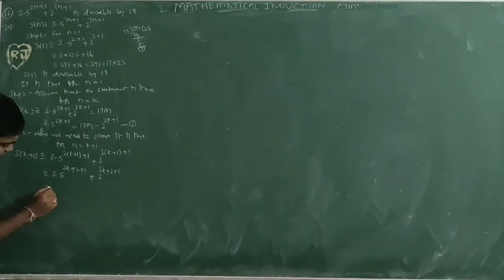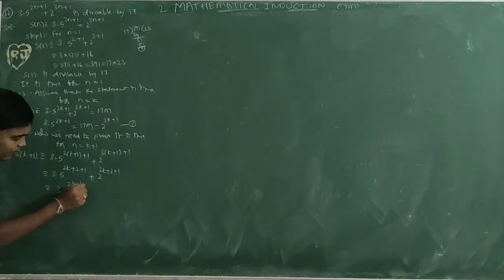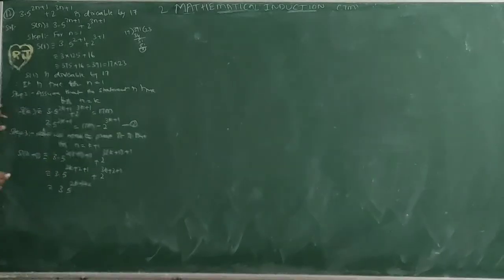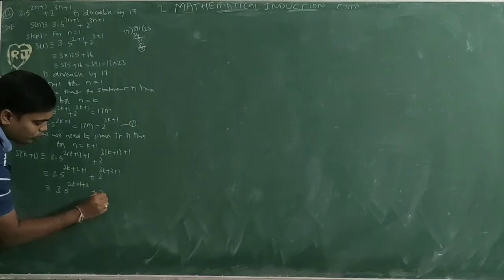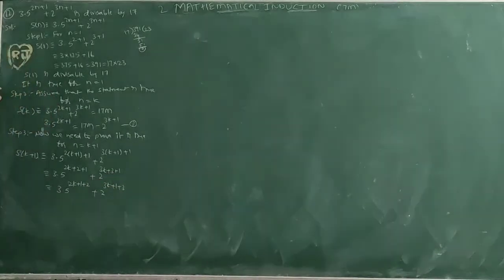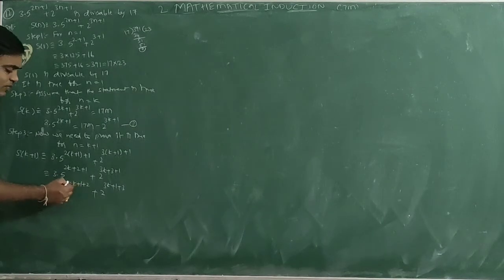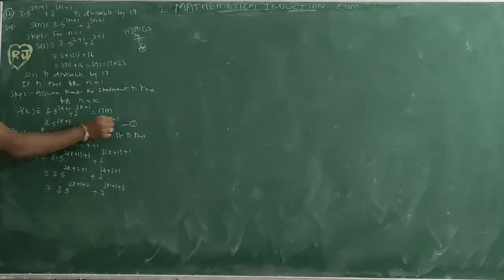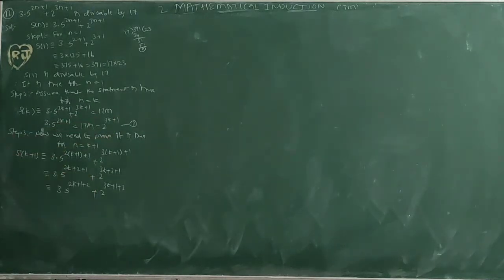So that's why I want to write this one: 3 into 5 power 2k plus 1 plus 2, equal to 1 plus 2, simply plus 2 power 3k plus 1 plus 3, simply 3 plus 1, equal to 1 plus 3. Why am I writing this? So we have the equation in terms of 2k plus 1 and 3k plus 1. That's why I want to write this one.